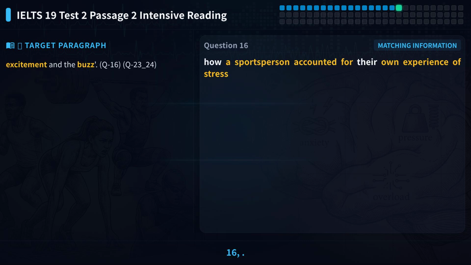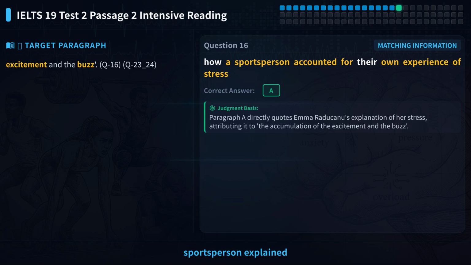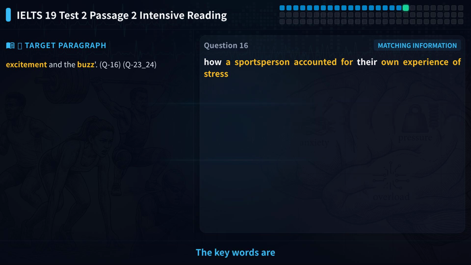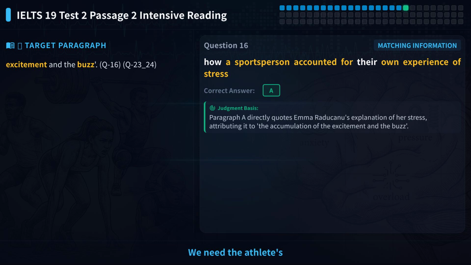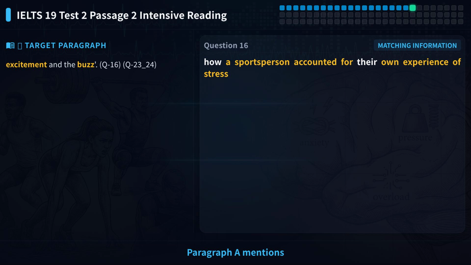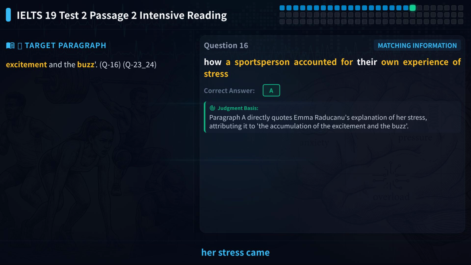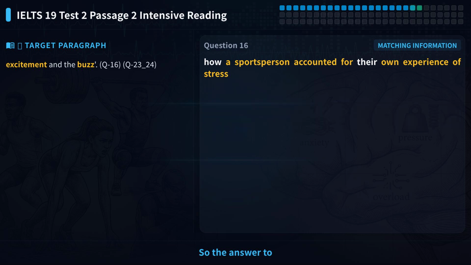Let's look at question 16. It asks which paragraph mentions how a sportsperson explained their own experience of stress. Pause the video and try to find it yourself. The keywords are sportsperson and explain their own stress. We need the athlete's own words, not someone else's comment. Paragraph A mentions British tennis player Emma Raducanu. She directly says her stress came from the accumulation of the excitement and the buzz. So the answer to question 16 is A.